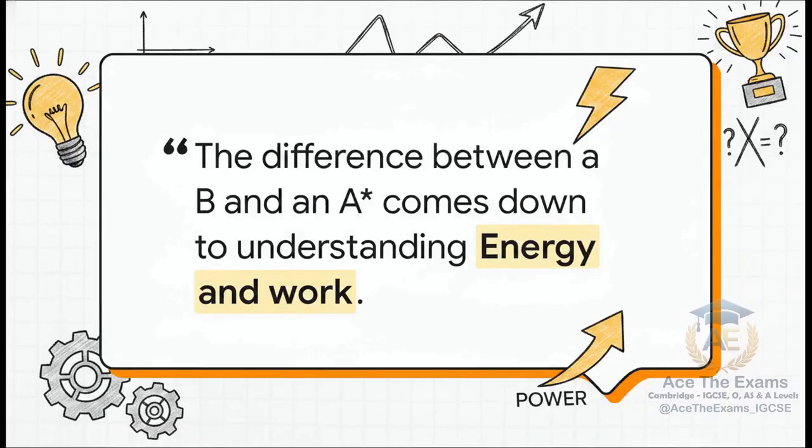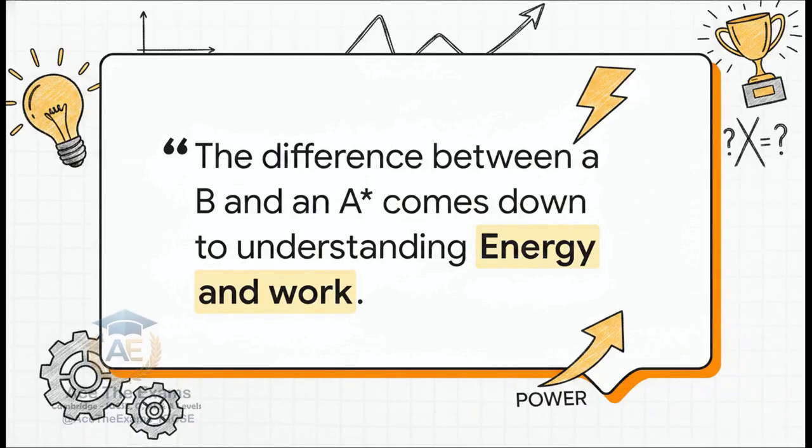We are starting right out of the gate with the ultimate stakes. Look at this quote. This comes straight from the senior examiners themselves. The difference between a B and an A in mathematics often comes down to how well you understand energy, work, and power. Let that sink in for a second. This is the exact topic that separates average marks from absolute, undeniable mastery. It is the crucible.